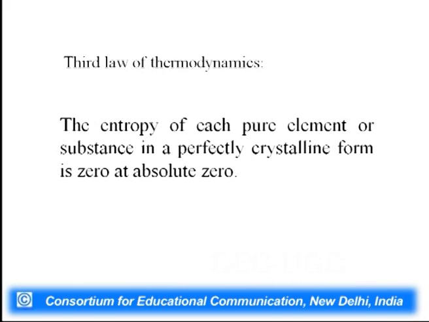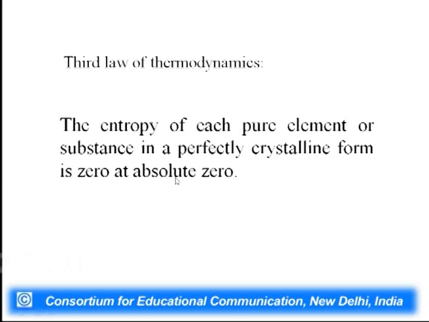So, till now we have been calculating entropy change for processes. What if you want to know the entropy of a particular substance? At this point, the third law of thermodynamics comes in. It tells you that the entropy of each pure substance, element in a perfectly crystalline form, is 0 at absolute 0.